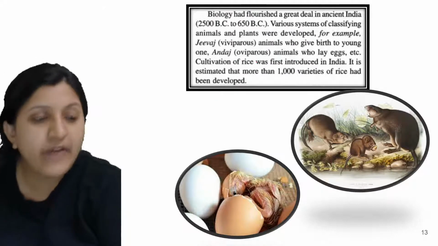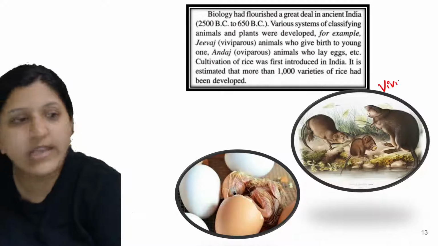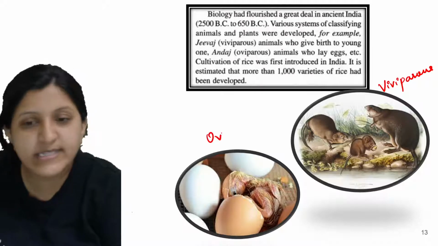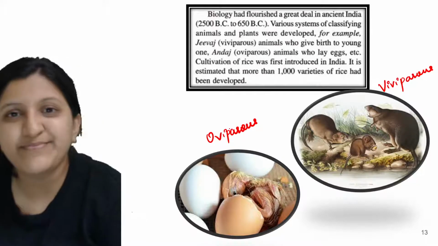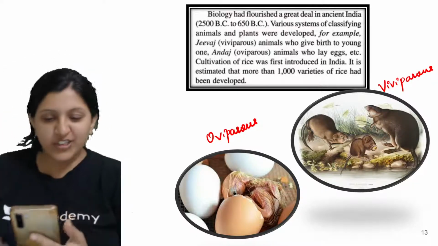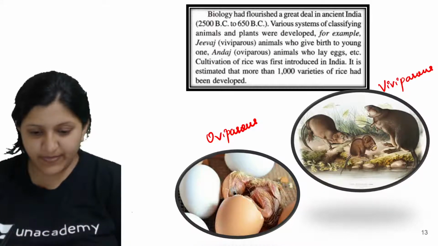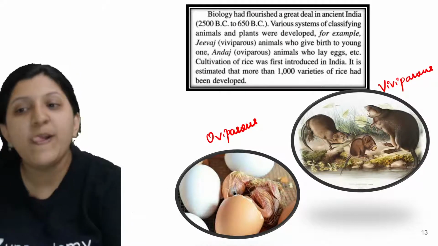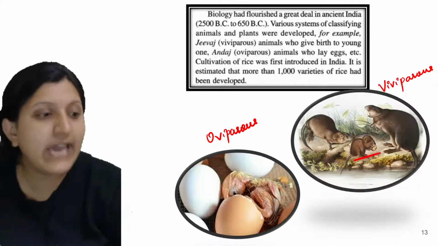So now, there are viviparous animals, okay. So what exactly is viviparous? You can see this one is viviparous, and this one is oviparous. What is the meaning? Anybody? What exactly is viviparous or oviparous? Any idea? By looking at the picture also you can understand that. Okay. Anyway, viviparous is basically the animals who give birth to their young ones. So this is an animal which is giving birth to a young one directly. Okay.